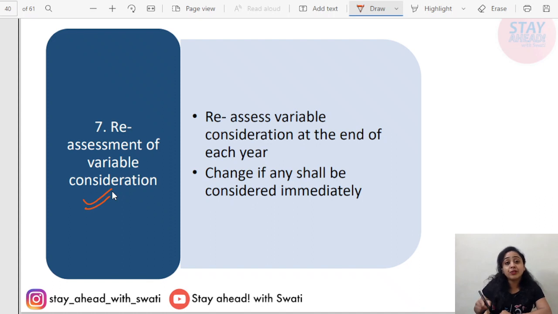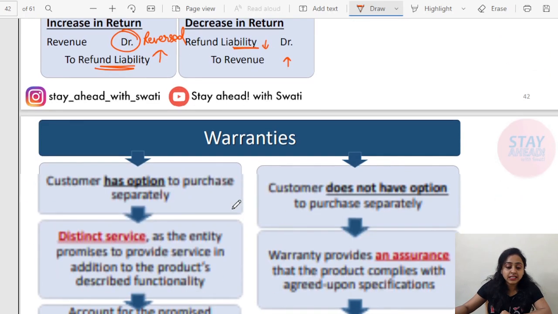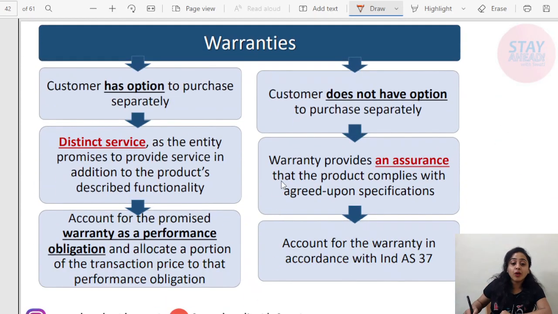Next, reassessment of variable consideration. Every time you need to reassess and reflect the same in the refund liabilities. Reassess variable consideration at the end of each year. Change, if any, will be considered immediately in what? In refund liability. See, we have read this point. Let's move ahead. Warranties.